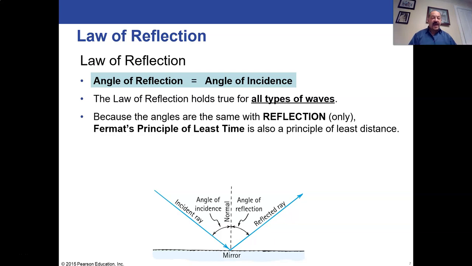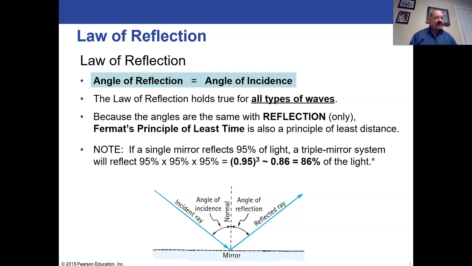All right, and because these two angles are identical, and that's the only reason this works, because they're identical for reflection and reflection only, Fermat's principle of least time also equates to a principle of least distance. In other words, the shortest path that will make those two angles the same. That's what Fermat's law says. But what it really says is that the time is the shortest as long as you're keeping the two angles the same.